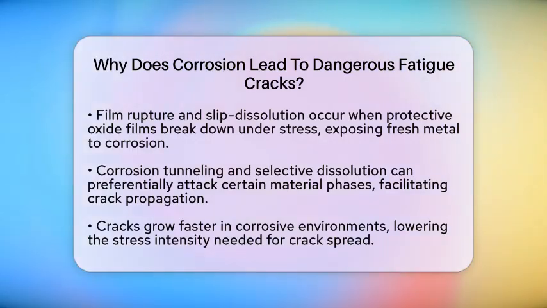In a corrosive environment, cracks grow faster than in a non-corrosive one. Corrosion lowers the stress intensity needed for cracks to spread and increases their growth rates, especially at lower load levels. This means components can fail sooner than expected when exposed to both cyclic stresses and corrosive conditions.